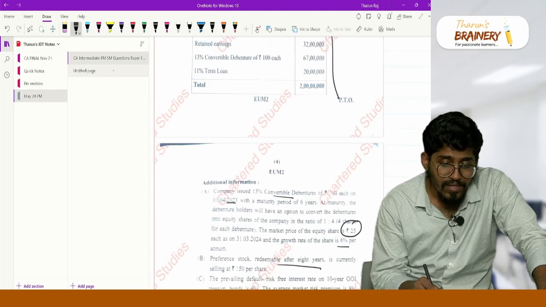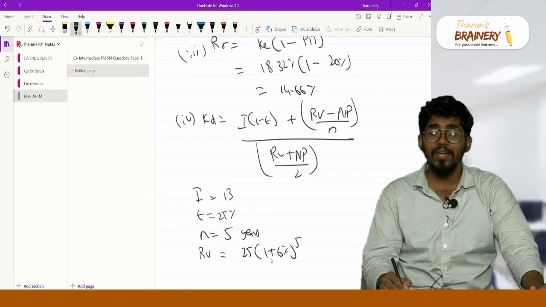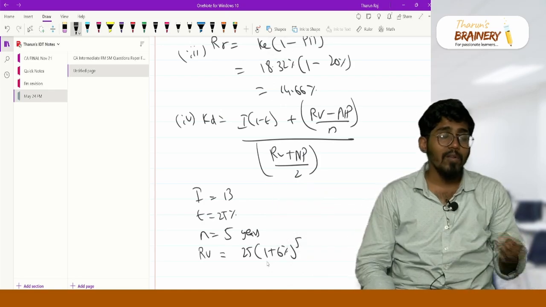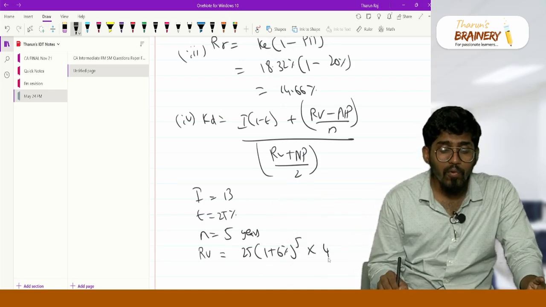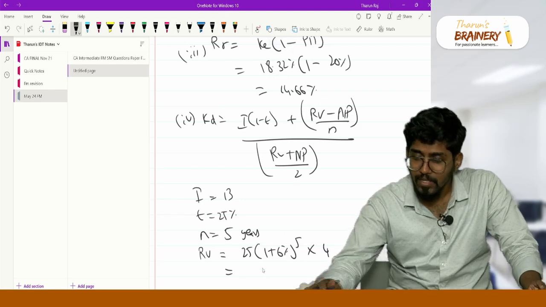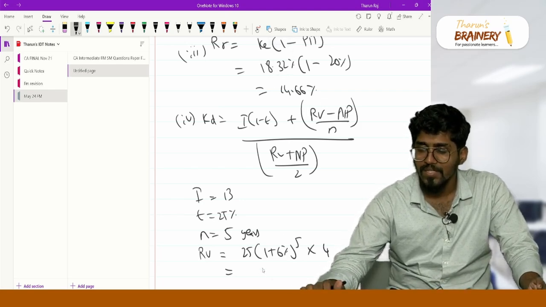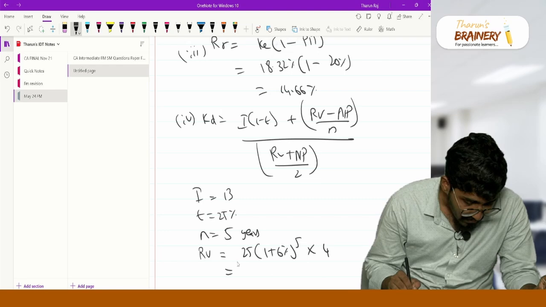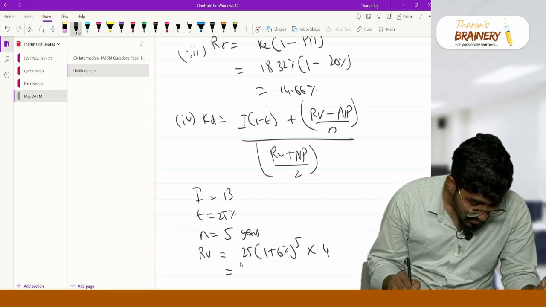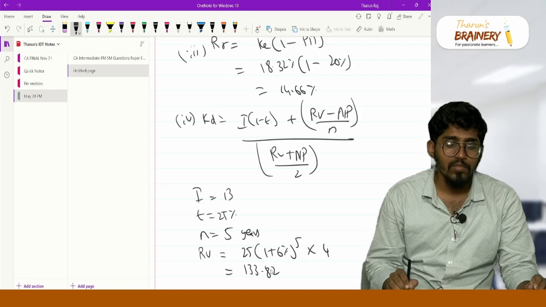The growth rate is 6 percentage, for 5 years, not 6 years as many people did. So 25 into 1.06 to the power 5, into 4, you will get 133.82. 133.82 is the redemption value.